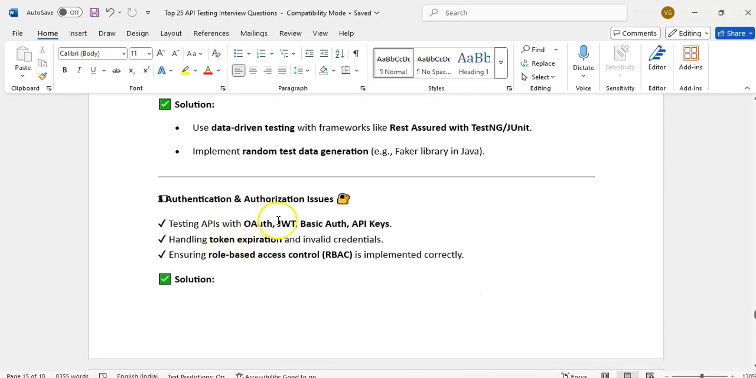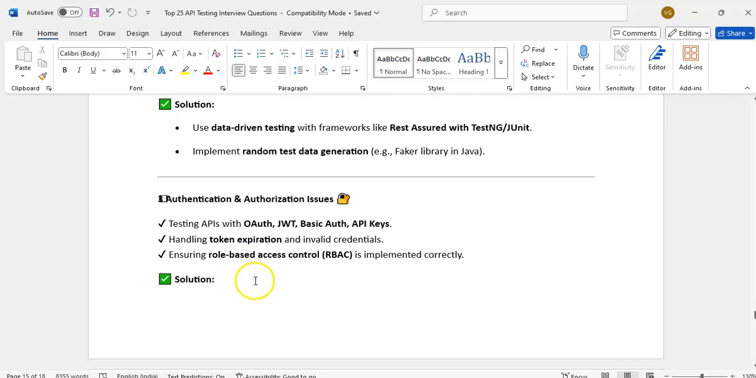Then authentication, authorization. Different authentication we will get: basic authentication, OAuth authentication, JWT, API keys. Handling token expiration is a difficult challenge. Sometimes whenever we create the token, after execution of a few scripts, it is taking longer time. It may be a 1 minute expiration token. Suppose we get such a difficult challenge, in that case, what we have to do? Before execution of each test case, we have to verify whether it is expired or not. If it is expired, we have to create the new one. That is one challenge we can tell.